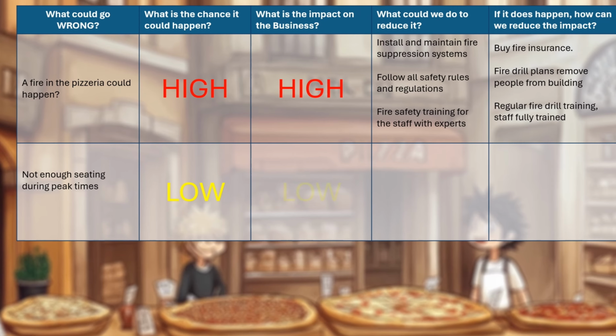Well, honestly, at the very beginning, if we're fully booked and we're making our money, we could argue that the impact is low. Of course, we're maybe losing new customers or losing some money, but honestly, it's not going to have an immediate effect on us. So we'd also say that's low. So in that case, then, what would we do to reduce the risk? And in this case, we would do nothing. Nothing. We would decide to accept the risk.